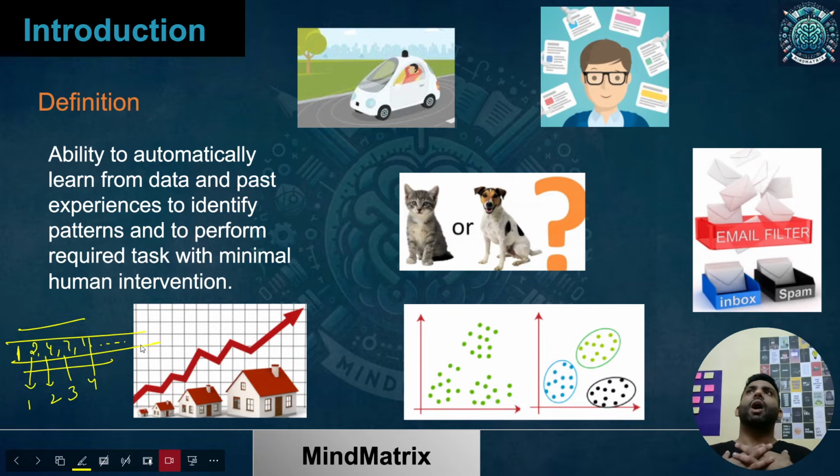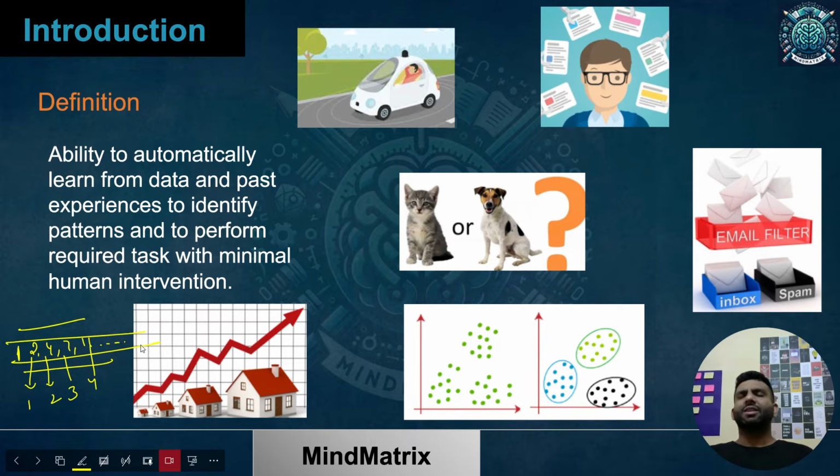That's how these social media platforms, if I talk about Facebook, Google, know what to show us. Even if we have a biased view, they'll be showing the content based on our views only. That's because they have identified our scrolling patterns, the kind of content we devote more time to. So the aim is to identify patterns and perform the required task with minimal human intervention.